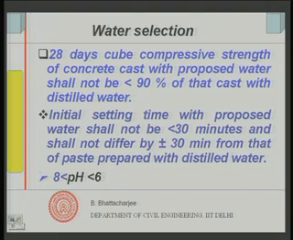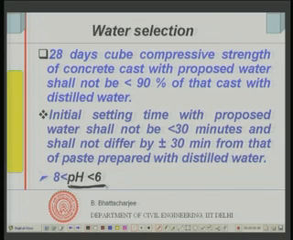The code gives us a guideline that pH should not be less than 6, that is the guideline given in the code. But it is generally said that pH should be between 6 and 8, it should not be too alkaline and it should not be too acidic, because in such an environment the reaction process may not progress in the right way.